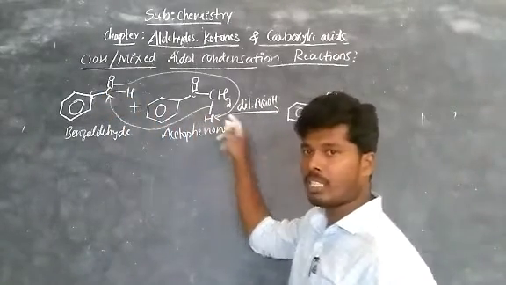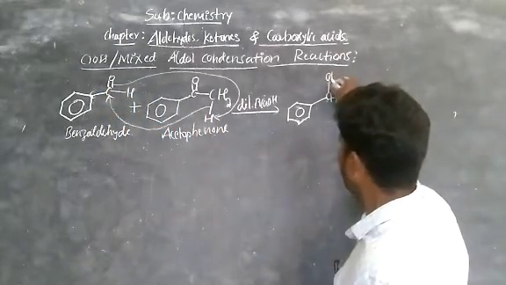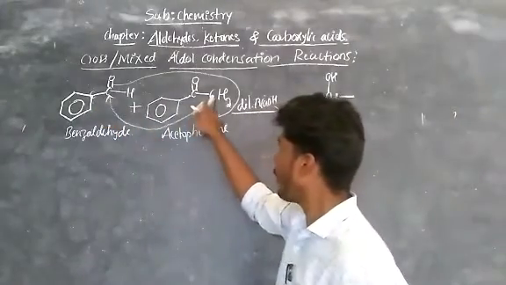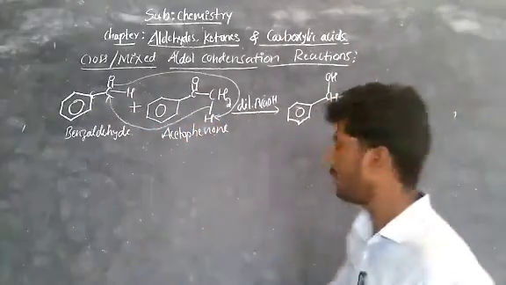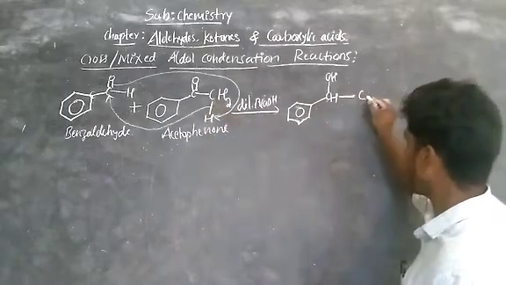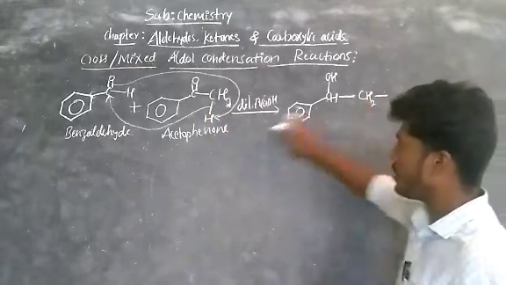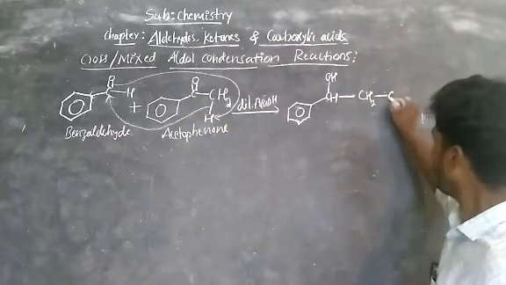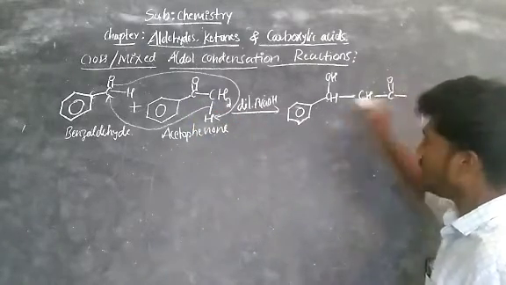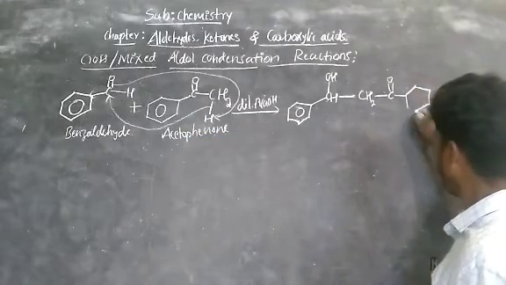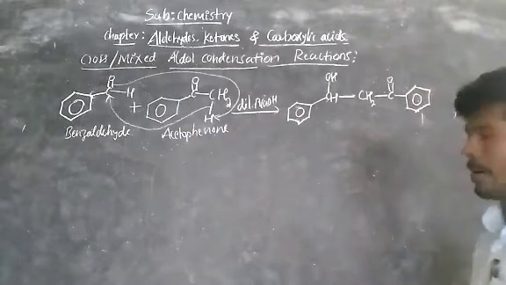After abstracting this one, the bond forms between this carbon and this carbon, a new bond. This carbon contains 2 hydrogens, so we write CH2, then C double bond O, bond phenyl, that is benzene. So we get this compound.